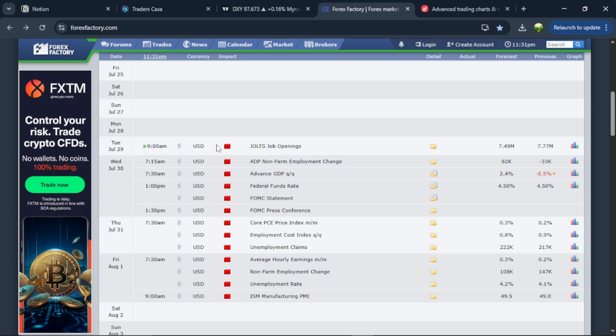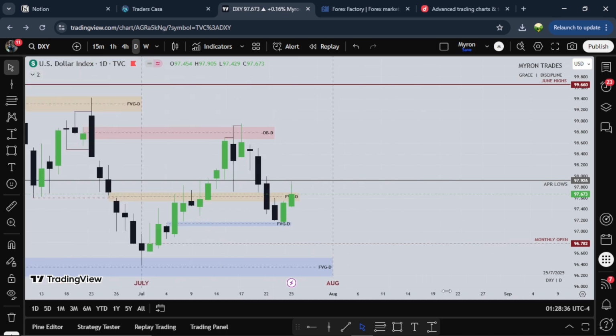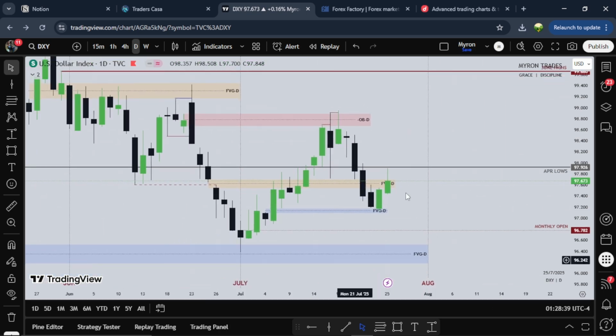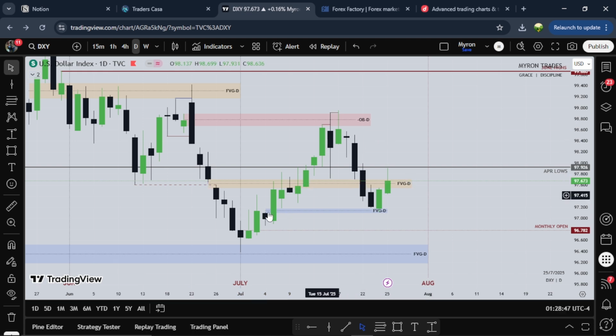So without further ado, let's hop right into the charts and see what dollar did in the third week of the month. So this is the dollar chart in the daily time frame. Each candle in this time frame represents a day worth of trading. So this is July. July starts with this candle. You can see in the first 2 weeks of July, dollar has been bullish for the first 2 weeks. Then hitting the other block on the daily time frame, we see dollar trading lower in the third week.